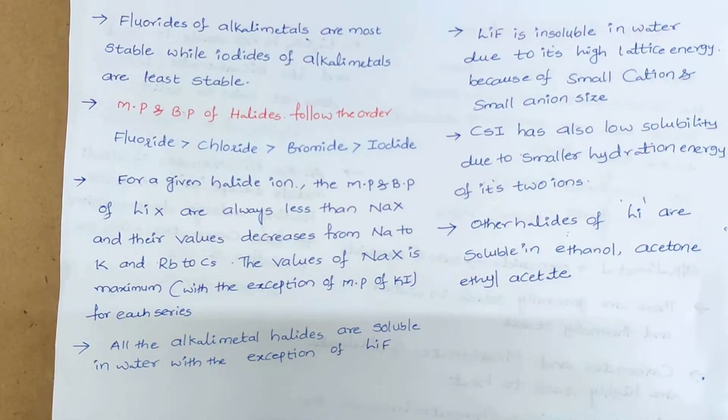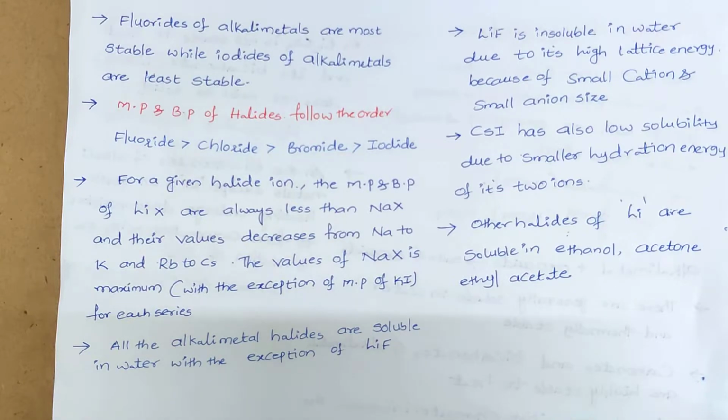There is one exception, in the case of potassium iodide. There is a slight variation, but in the rest of the series, in all the cases, the halide of sodium always possesses the higher melting point and boiling point. That is the point we need to remember. Here are two important points. Among the halides, the one with the highest melting and boiling points is generally fluoride.